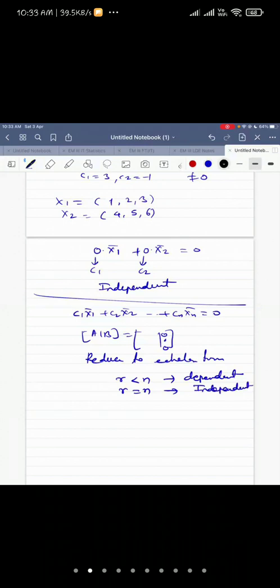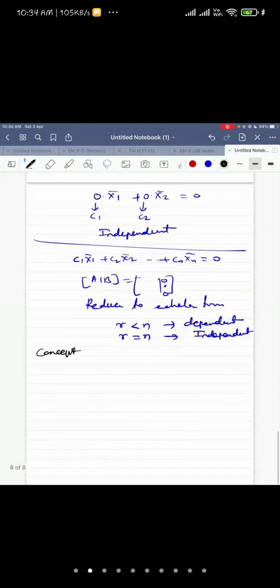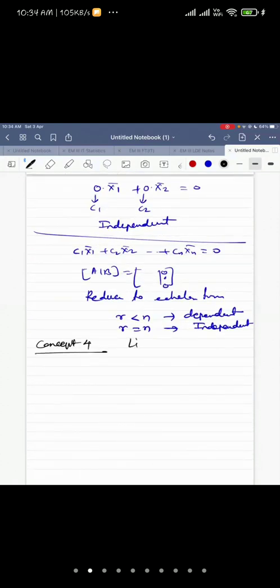Right now I'm taking it as a quick revision. If there are certain confusions in your mind, better you go through the concept once again. So now concept number 4: linear transformation.